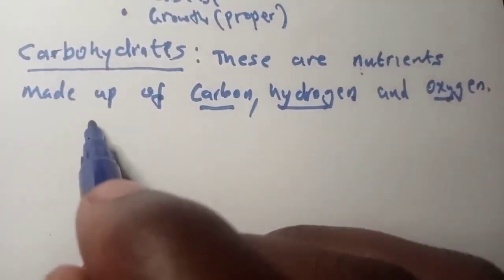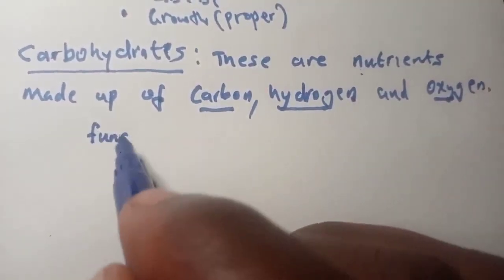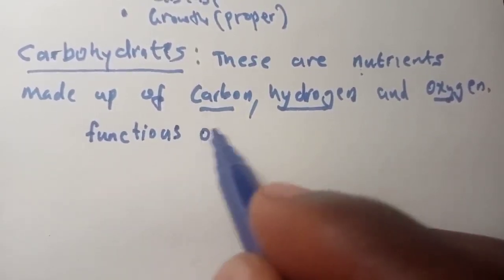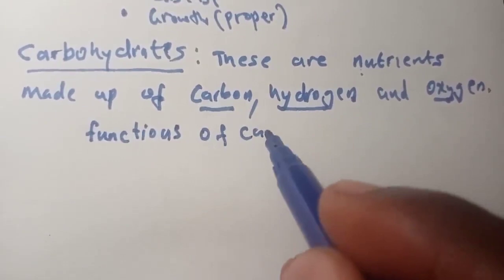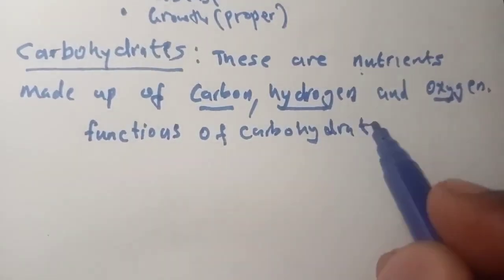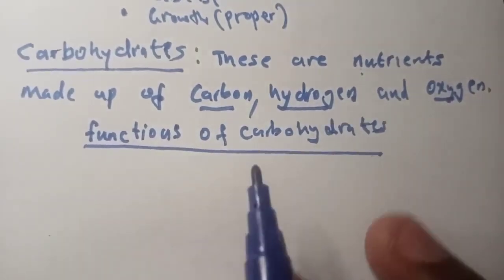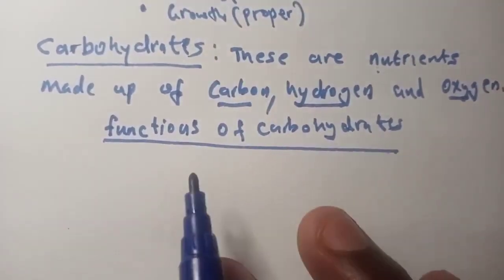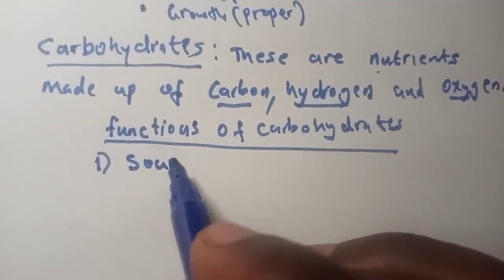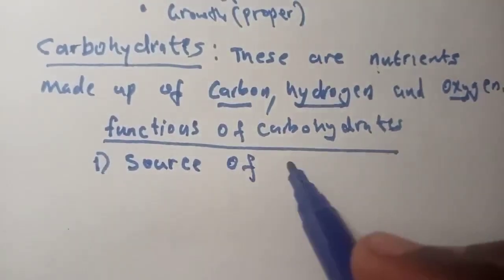So now, the functions of carbohydrates. They're a source of energy.